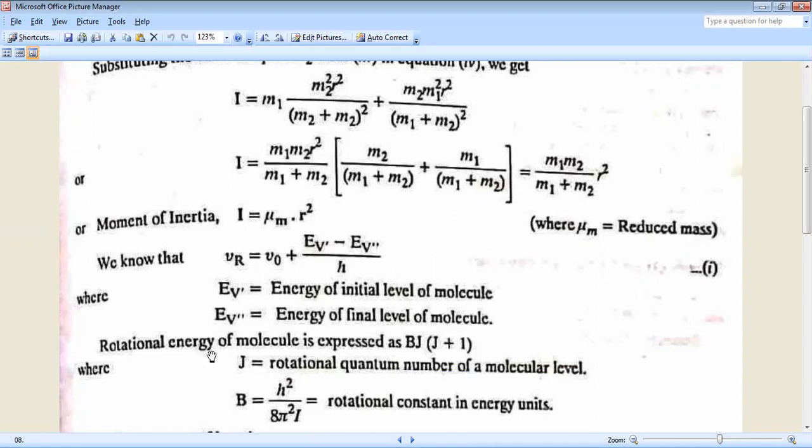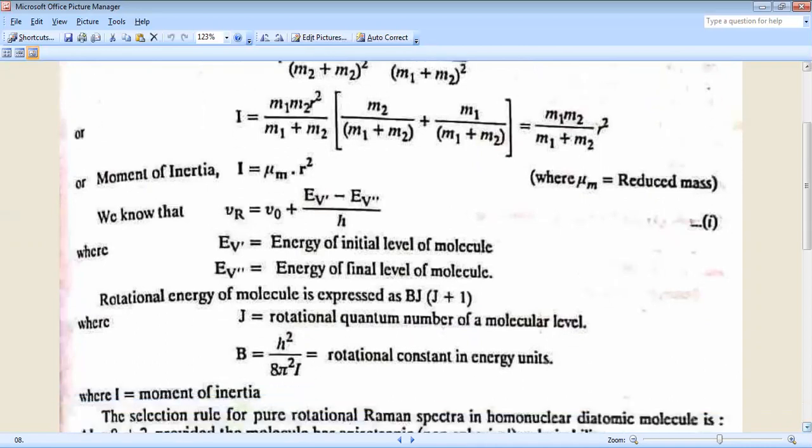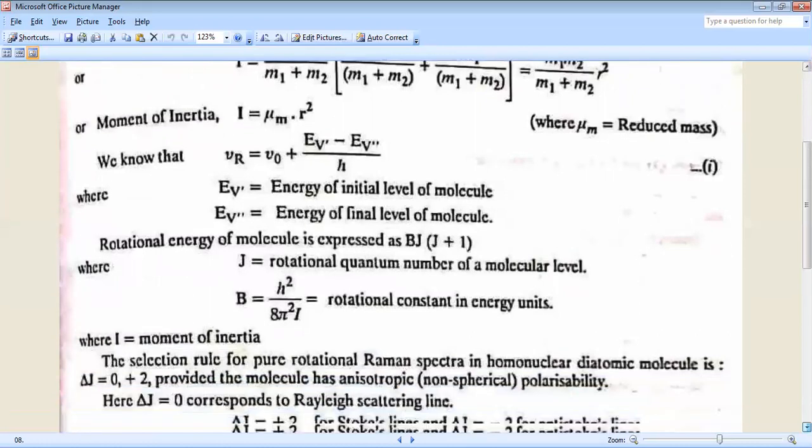Rotational energy of a molecule is expressed as B J into J plus 1, where J equal to the rotational quantum level of the molecule and B equal to h square by 8 pi square I equal to the rotational constant, where I is the moment of inertia.